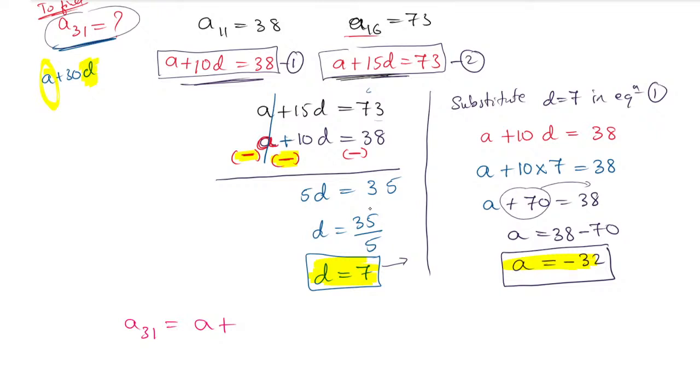N minus 1 means 31 minus 1, that is 30D. So 31 means it will be 30, one less. Now we know the A value and the D value. Substitute the values and find the answer.